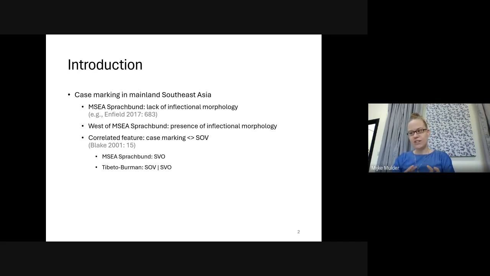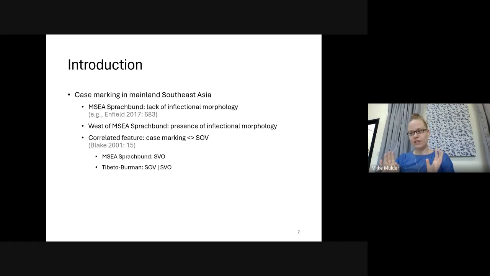The linguistic features that are considered typical of the mainland Southeast Asia Sprachbund show clear isogloss boundaries that set the area apart from what lies to the north and the west, but the southeast boundary is not that clear. Many features are shared with languages in what we can call insular Southeast Asia. So coming back to case marking. Languages of the core mainland Southeast Asia Sprachbund tend to lack inflectional morphology, such as case marking.